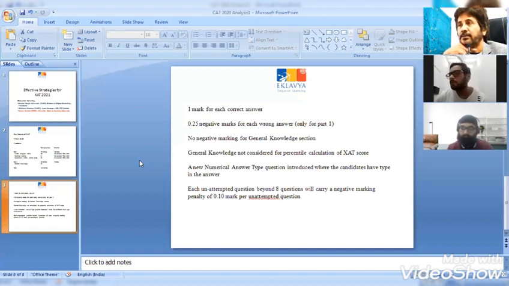So, for example, it could ask you questions like that. You are the mayor of a city and there's crime on the rise and you have this much money and how will you allocate it to fight crime? So in that case, you have to bring in your common sense to think that, maybe investing in healthcare, if crime is your priority, is not the best action to go about it. That is something which is different from RC, where you don't have to do that because all the facts are there in that passage in front of you, and you have to stick to that. However, over here you have to use your common sense.